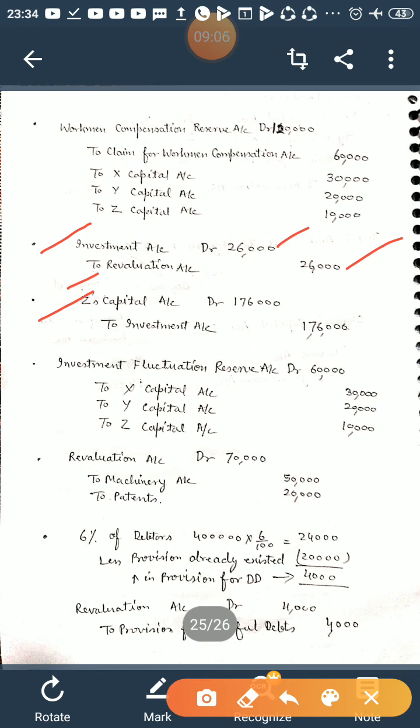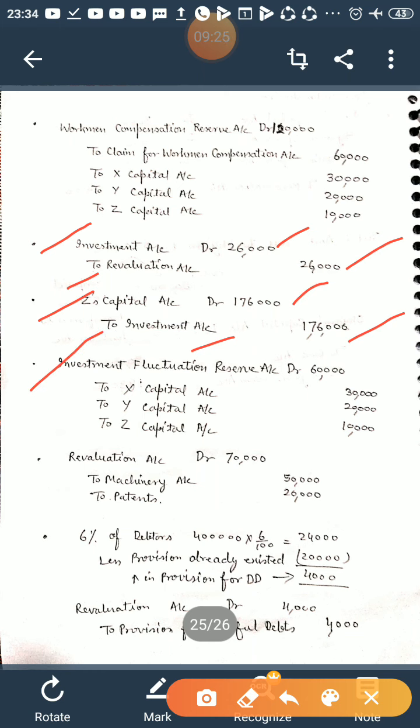Z's capital account is debited because he is the receiver, or you can say he has taken the investment, so his capital will be decreased by this amount 1,76,000, and investment is decreased by 1,76,000, or it is going out from the business, that's why it is credited.